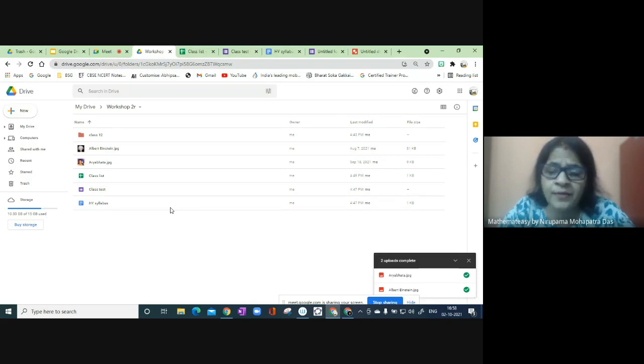If we have the data stored in Drive, we can access it from any device. Simply, we have to log in to our Google account. So, no need to carry even a pen drive. Absolutely, you are carrying your mobile, or even if some school device is there, you can access that. That is the beauty of Google Drive.